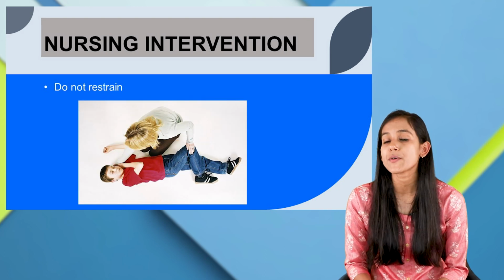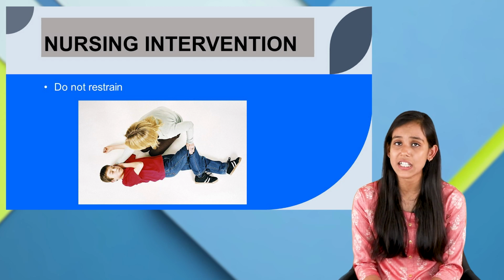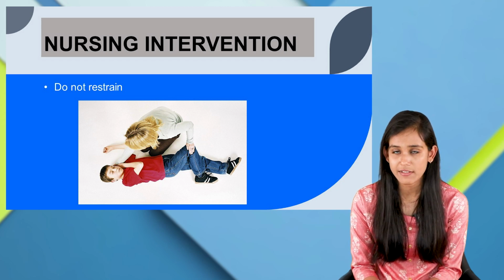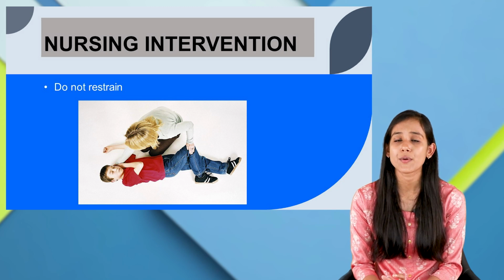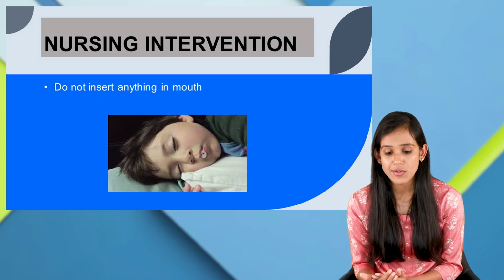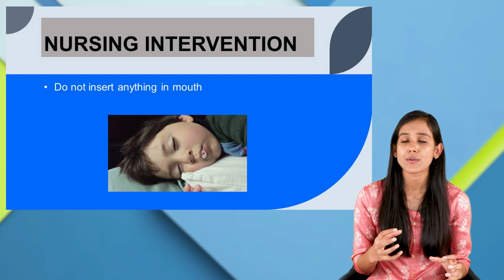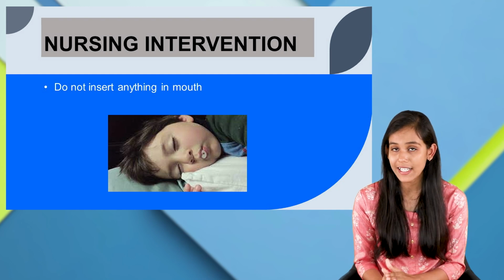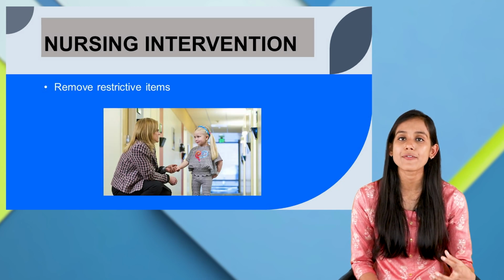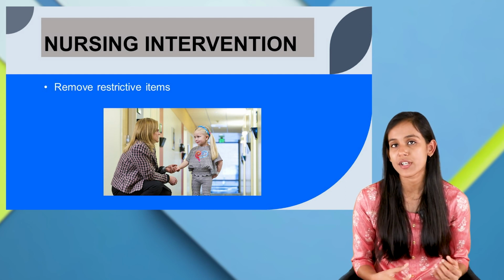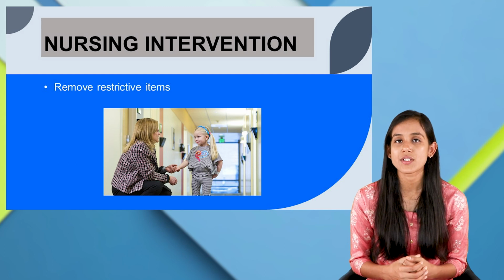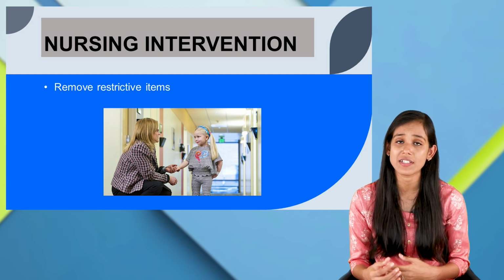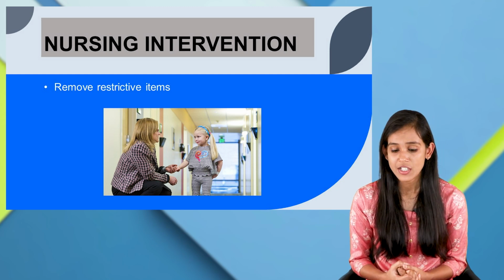Also, you have to remember, which is very important during a seizure, you should not restrain the child, because that can harm the child. You should not insert anything in the mouth, and you have to remove any restrictive items, for example jewelry, because that might again harm the child.